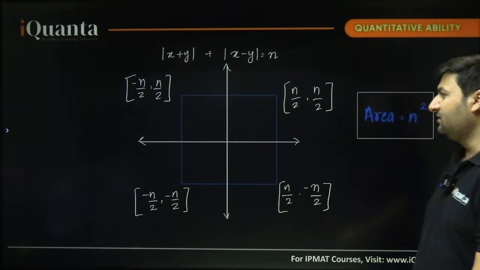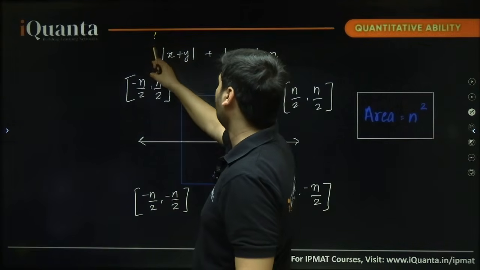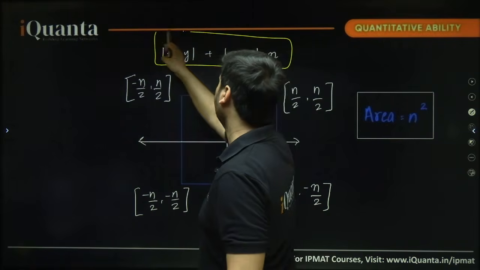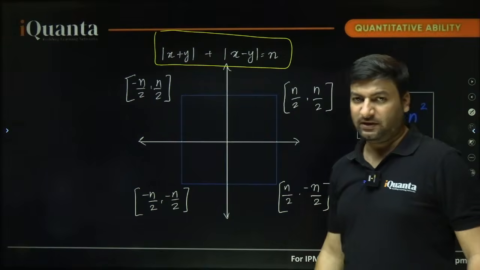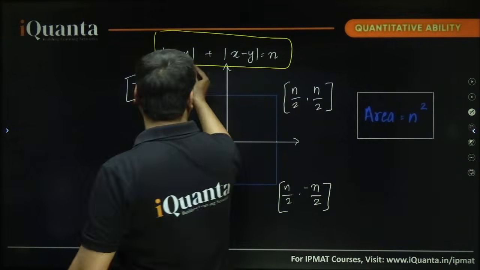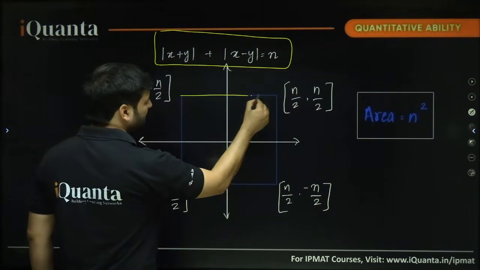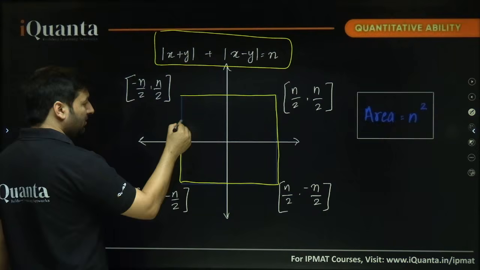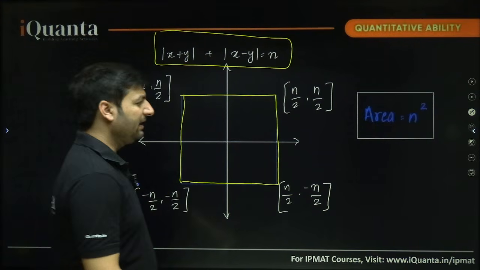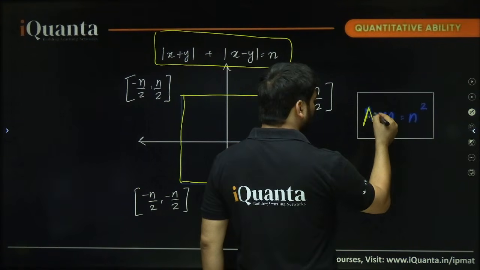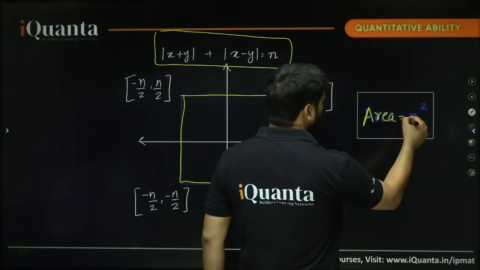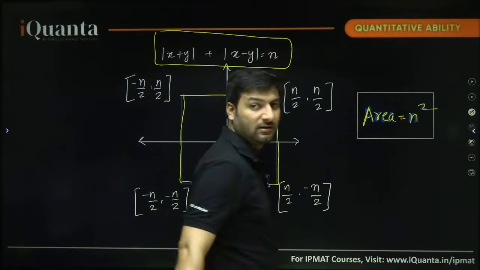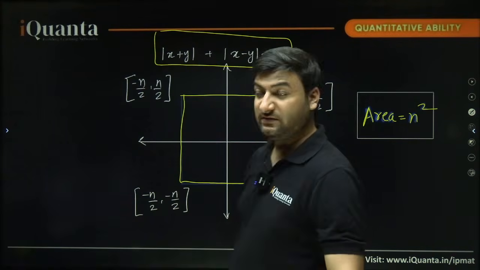Now there comes another type of graph, which is this: mod x plus y plus mod x minus y equal to n. Remember, there is a plus in between. Mod x plus y plus mod x minus y. This is the graph formed. It looks like a square. The area is n square. I hope this is clear. This is very, very important.